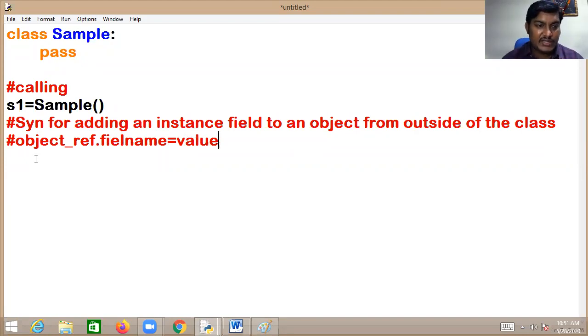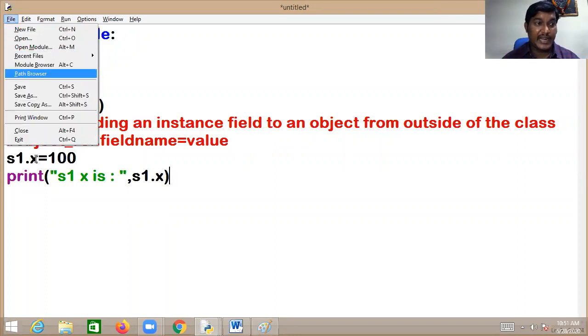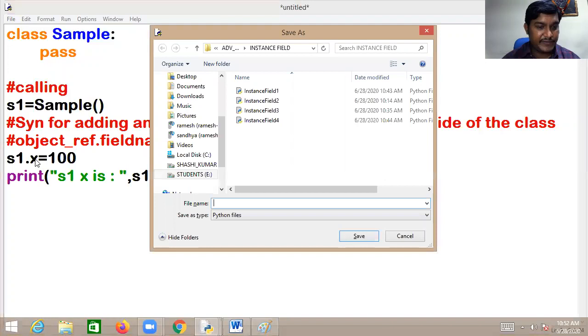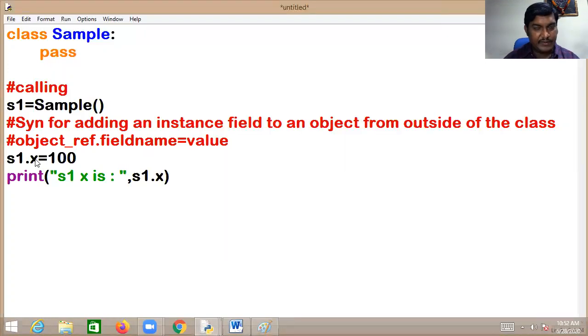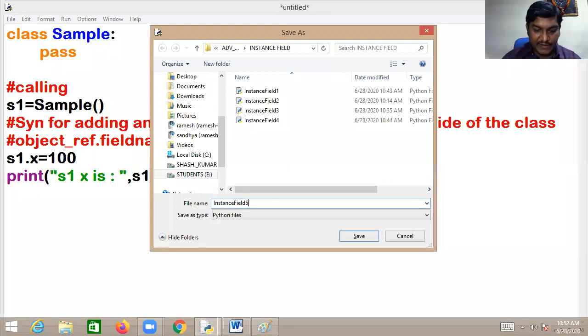Object reference dot field name. What is the object reference? S1 dot. What is the field name? X equals value. Very easy. Then I want to print S1.X, so print S1 dot X. Be careful. I want to save this as an example, instance field 5.py.